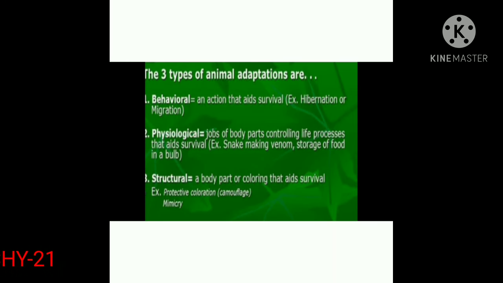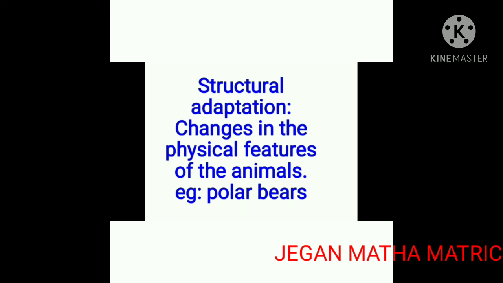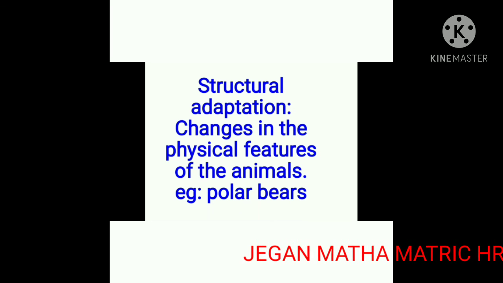Next, there are 3 basic types of adaptations seen in animals: behavioral, physiological and structural. Structural adaptations: changes in the physical features of the animals are called structural adaptations.